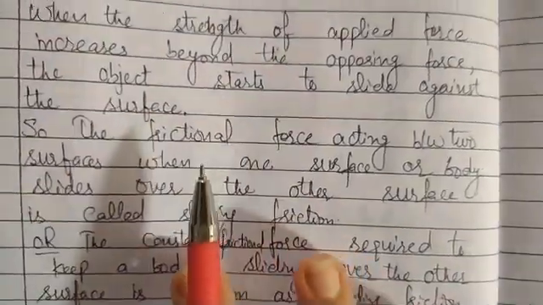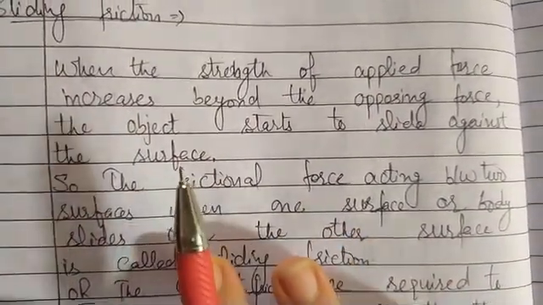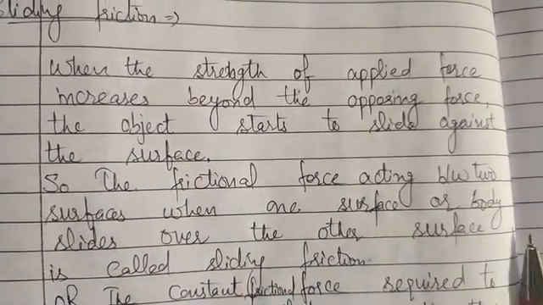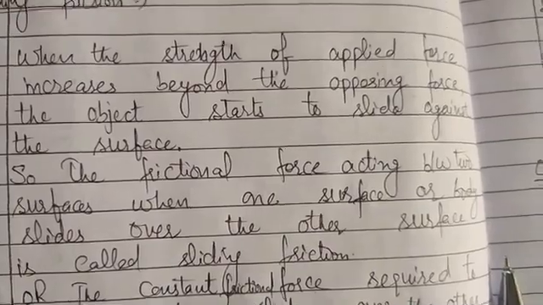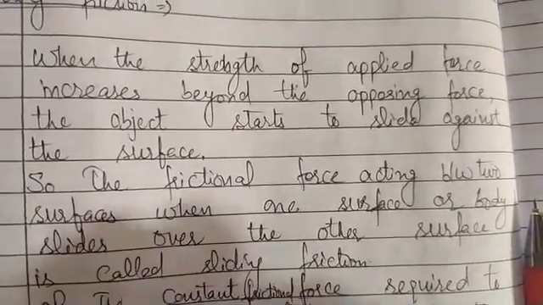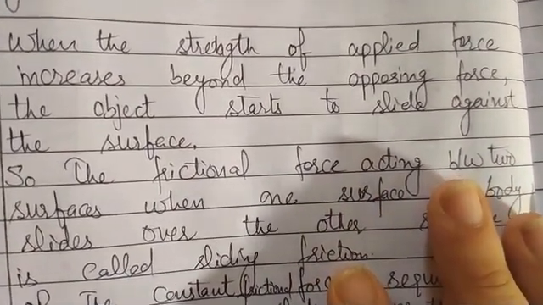Next we will study about sliding friction. So what is sliding friction? Now the force of friction, or we can say that the applied force that we are applying on the body will increase beyond the opposing force.